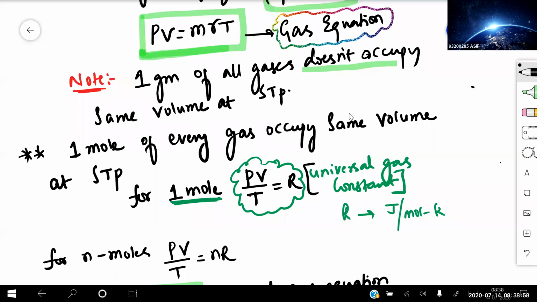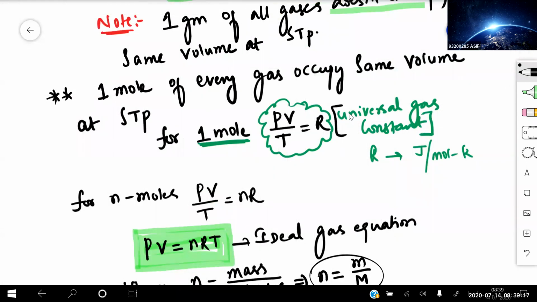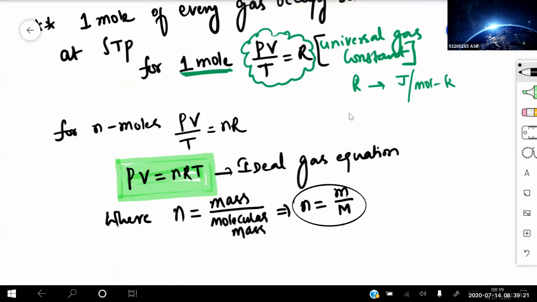So for 1 mole, PV/T is equal to some constant that is known as capital R. Capital R is known as the universal gas constant. The unit of capital R is joule per mole Kelvin in the SI system. In the CGS system, joule can be written in terms of dyne and the given condition. So for n moles, PV/T = nR. So PV = nRT is known as the ideal gas equation, where small n represents mass by molecular mass.